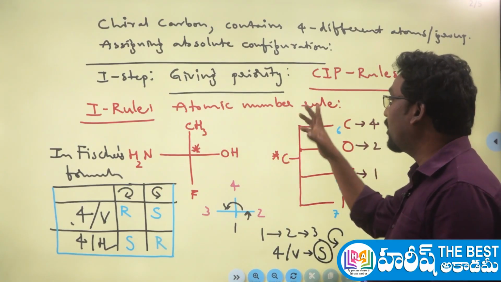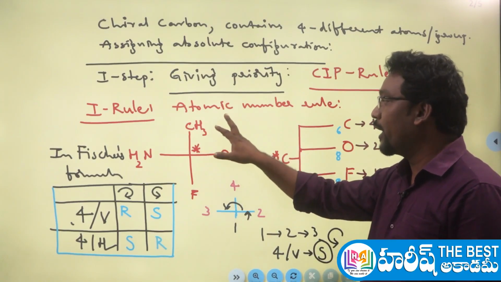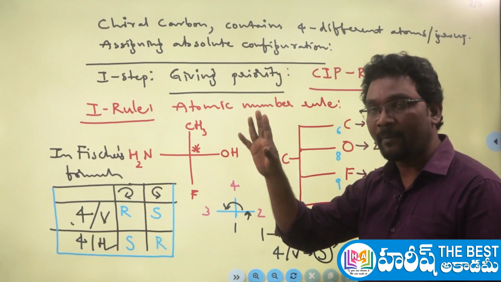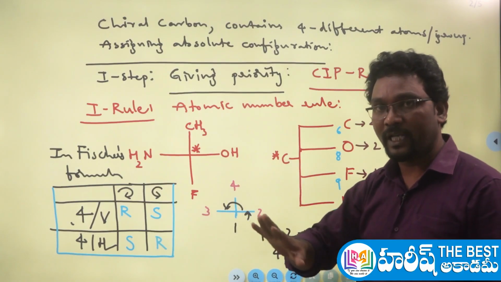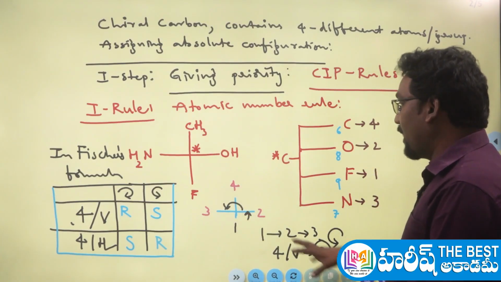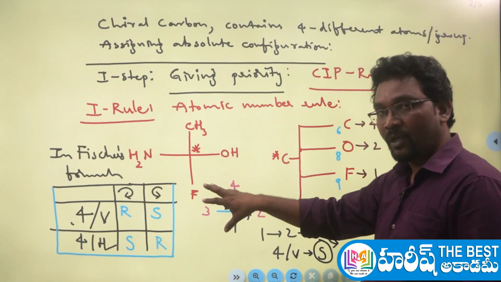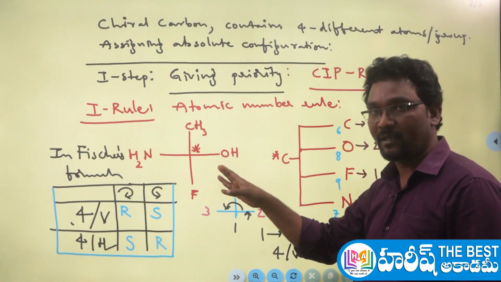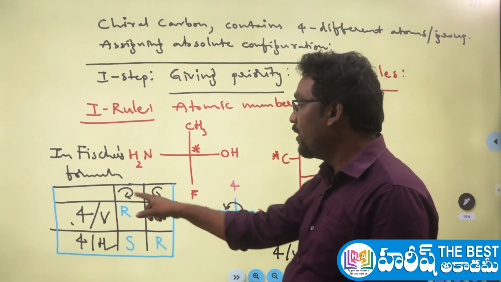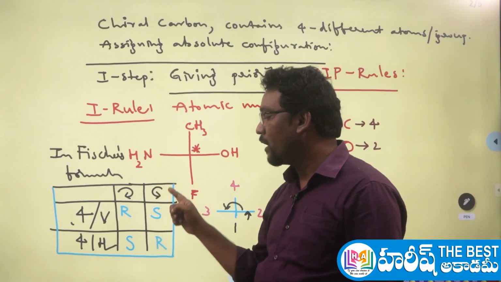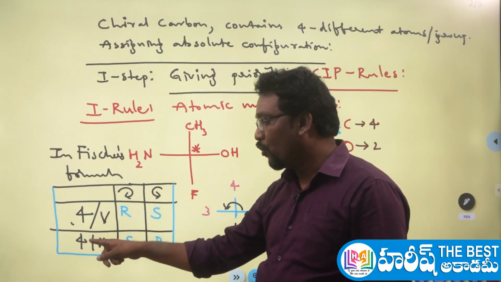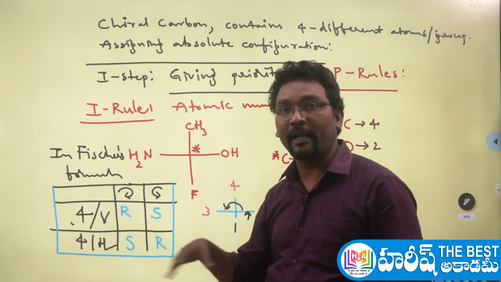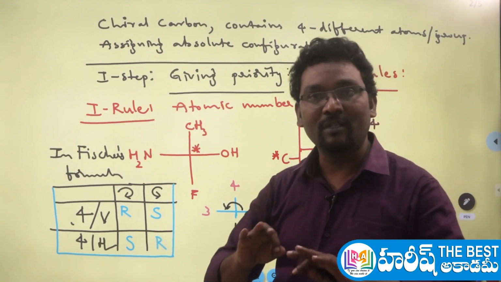What are the CIP rules? First is the atomic number rule. According to the atomic number rule, the atom directly attached to the chiral carbon with the highest atomic number gets the first priority, and as the atomic number decreases, the priority also gradually decreases. After giving all 4 priorities, in the Fischer projection formula you have to check where the 4th priority group is present, on the vertical or horizontal line. If the 4th priority group is on the vertical line, clockwise rotation represents R and anti-clockwise represents S configuration. If the 4th priority group is on the horizontal line, clockwise represents S and anti-clockwise represents R configuration. Just remember: vertical is very good, horizontal is opposite. That's all, quite simple.